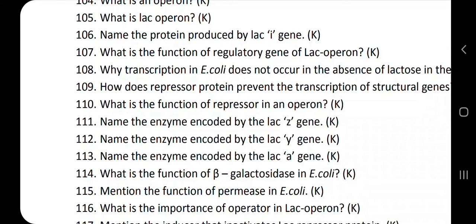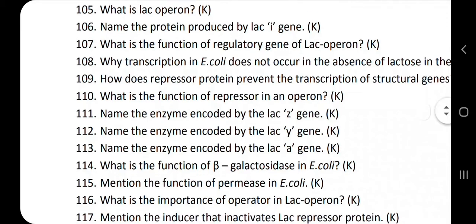Next, 113th question. Name the enzyme encoded by the LAC-A gene. The LAC-A gene is going to encode for the enzyme that is trans-acetylase, or even it can be written as beta-galactotransacetylase.